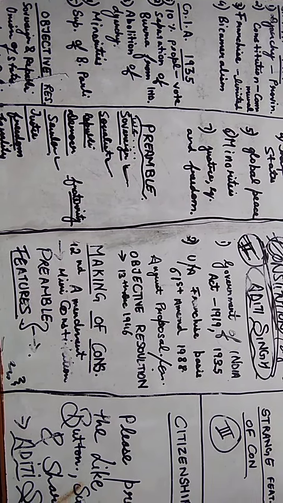Okay, now what is the preamble? What are the features of the preamble? I asked the question, when do we celebrate our Constitution Day and Preamble Day? That is on 26th November. This is because we finished making our Constitution on 26th November 1949. But for the sake of the 1929 session that took place in Lahore, we waited for 26th January, and we adopted our Constitution on 26th January 1950. So the preamble is the introductory page of our Constitution, and it is also referred to as the soul of the Constitution.